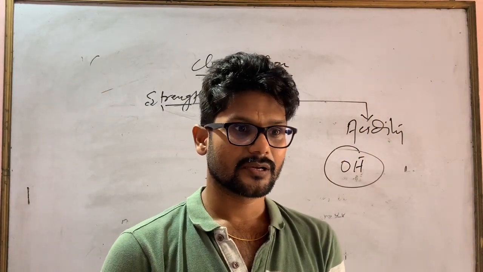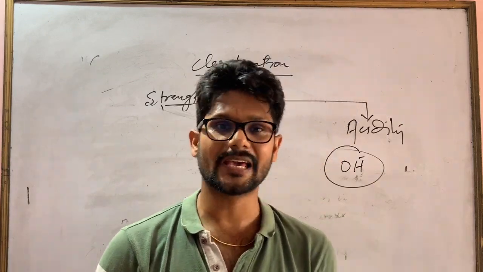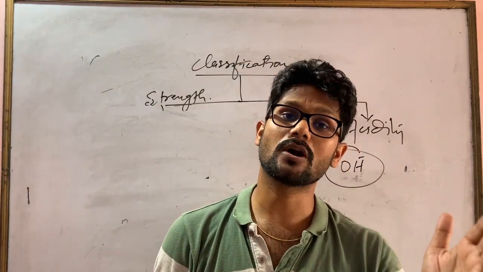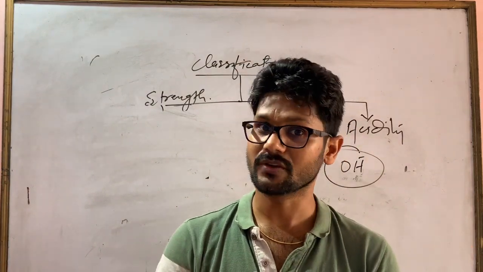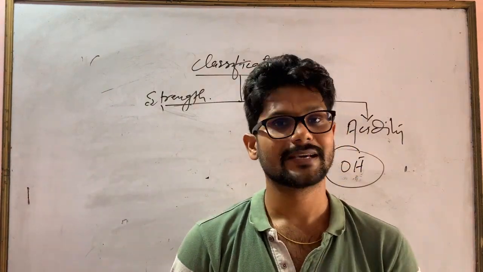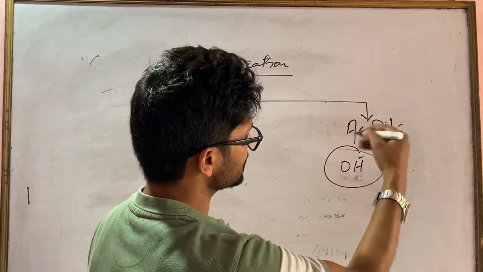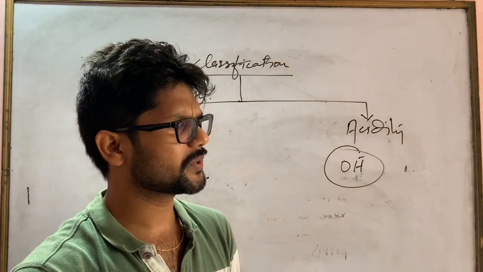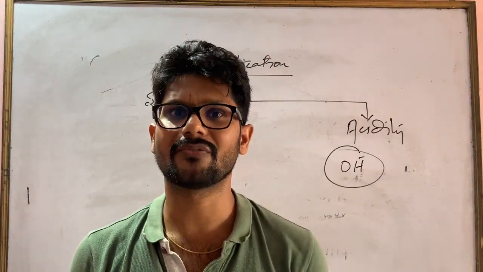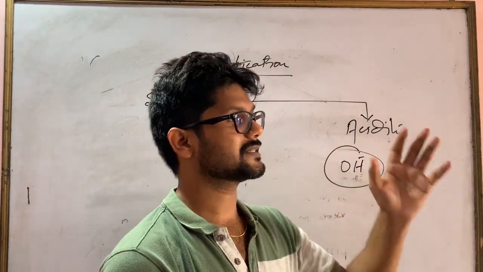OK, if it is giving 1 OH group, 1 OH ion, when it is dissolved in aqueous state, then that is called a monoacidic base. If 2, it is called a diacidic base. If it is giving 3, it is called a triacidic base, right? So if the definition comes, what is acidity? Very simple, you can say the number of hydroxyl ions furnished by 1 mole of a base in an aqueous state is known as the acidity of the base.